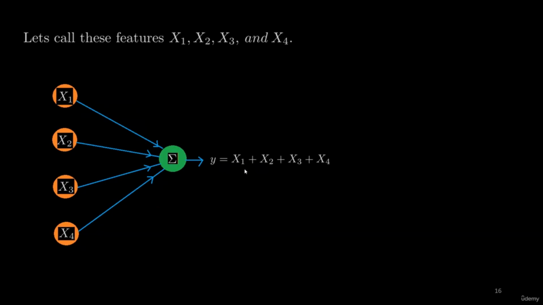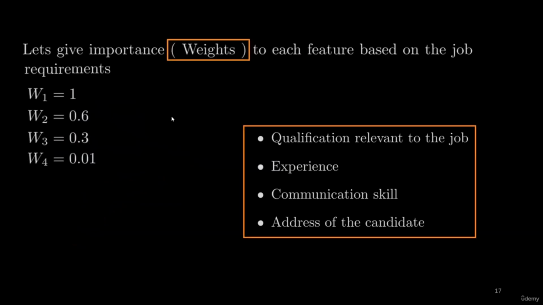Here we are getting the output from the perceptron, or this simple neural network. Here the perceptron is performing addition on these features. Therefore, our output is X1 plus X2 plus X3 plus X4. Now let's assign weights to each feature based on the job requirements. So we have four features.